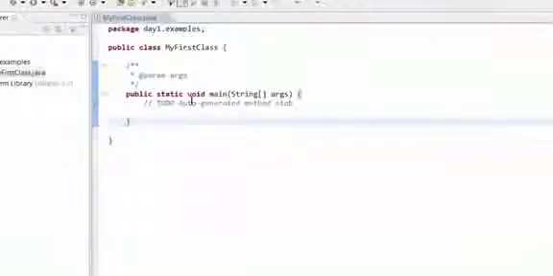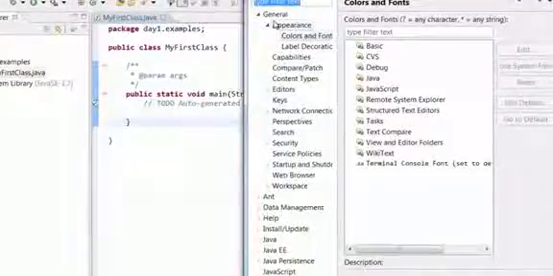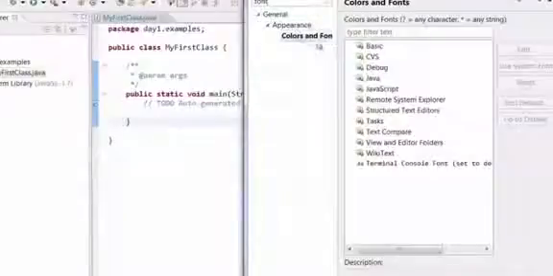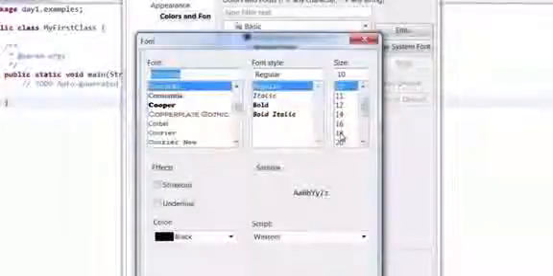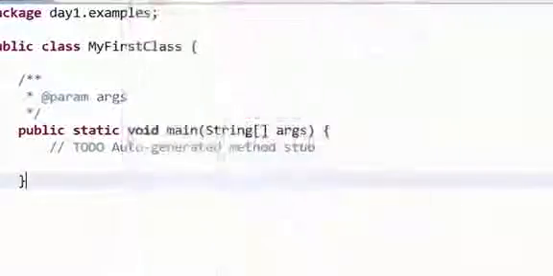Click Finish. Now I want to increase the font size in Eclipse so that everyone can see clearly. To increase the font size, click on Windows, Preferences, type in font, select Colors and Fonts, Basic, Text Font, click Edit, and here you can select a size and click OK.